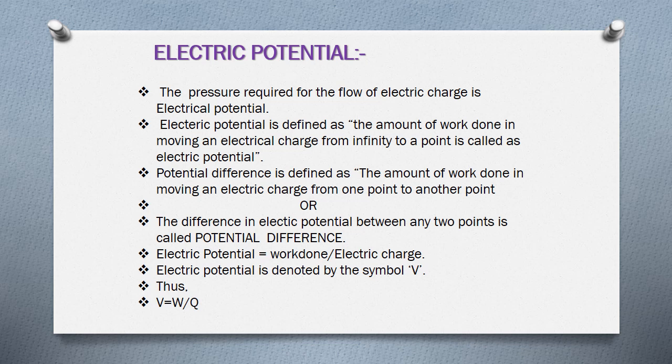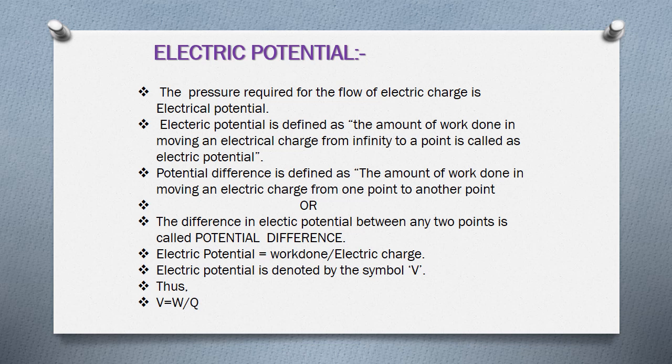Then potential difference is defined as the amount of work done in moving an electric charge from one point to another point. Here you can observe the difference between the definitions of electric potential and potential difference. Electric potential means the amount of work done in moving an electric charge from infinity to a point. In case of potential difference, it is the amount of work done in moving an electric charge from one point to another point. Dear children, note down this difference.